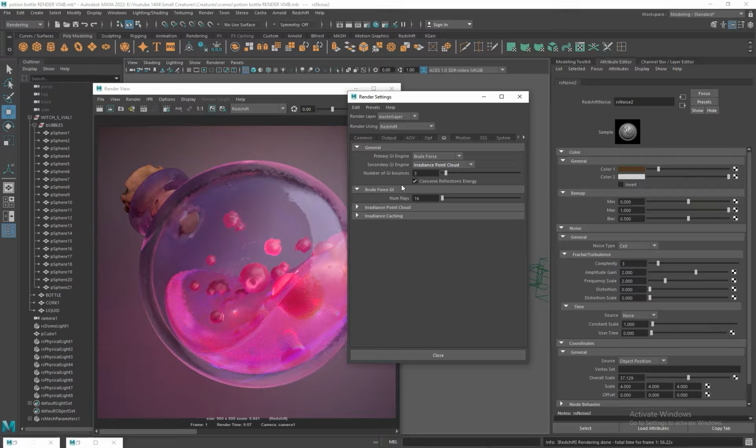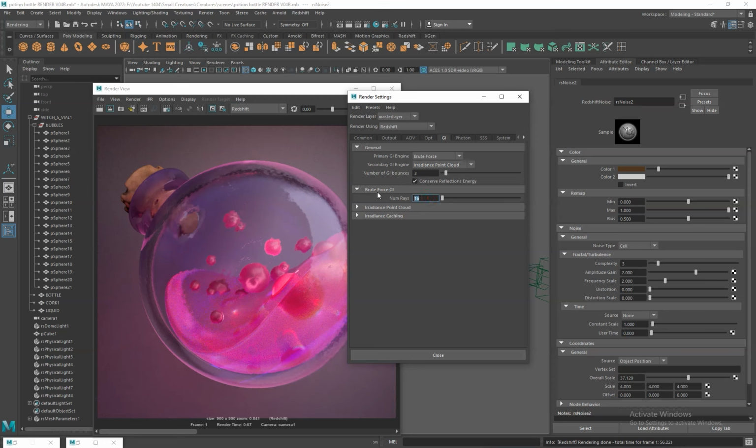So this combination allows us to keep high accuracy where it matters most, the primary bounce, and get cleaner results faster for secondary light bounces, avoiding unnecessary long render times. So brute force for accuracy and radiance point cloud for efficiency.